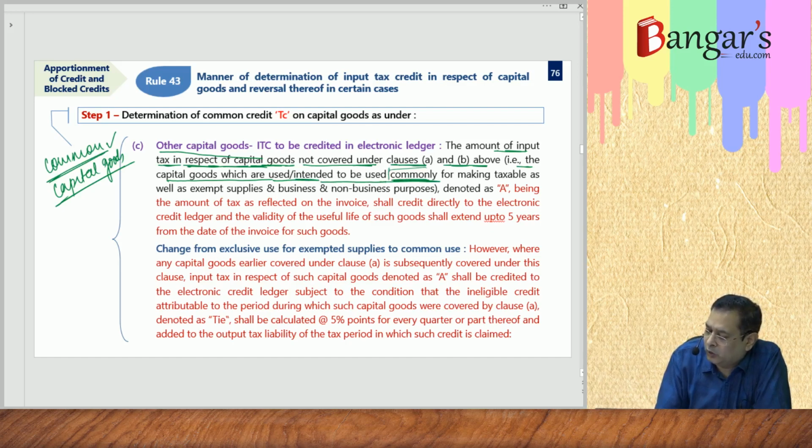They are used commonly for making taxable supplies as well as exempt supplies, business as well as non-business purpose. These are basically common capital goods.